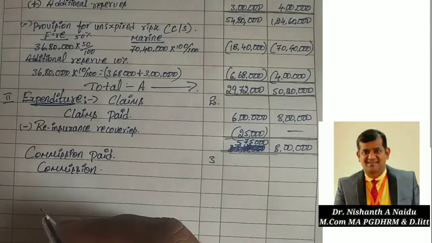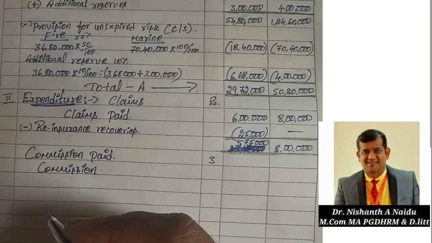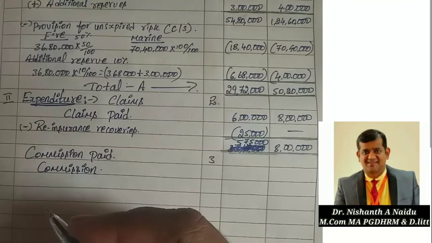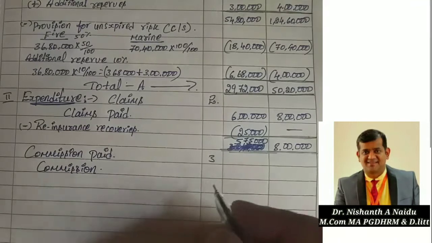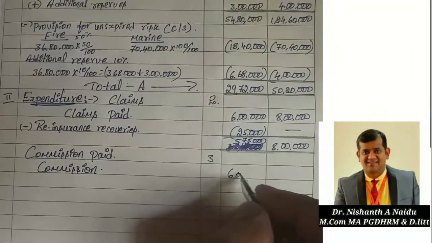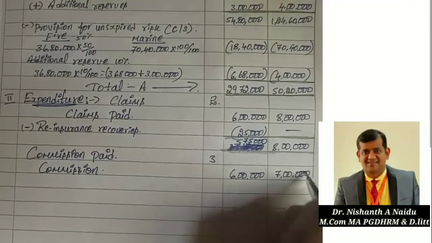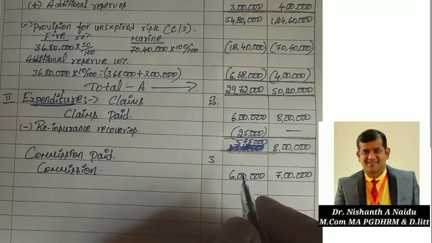So write commission 6 lakh and 7 lakh. Is commission ceded there?